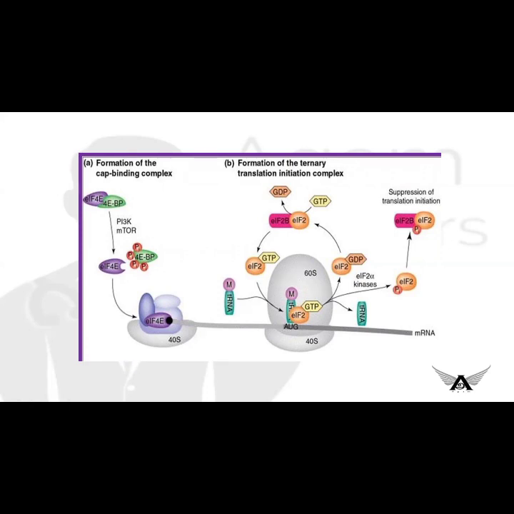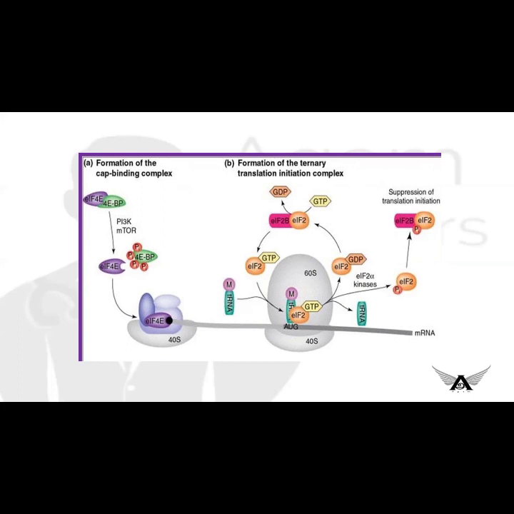In the 5' end of mRNA, we already saw that there is a 7-methyl guanosine triphosphate. So the 5' methylated cap of mRNA also helps in this binding, and this requires the hydrolysis of ATP. So after hydrolysis of ATP, the initiation complex will be formed. EIF4E is responsible for the binding or recognition of the mRNA cap, and this is the rate limiting step of the whole translation process.